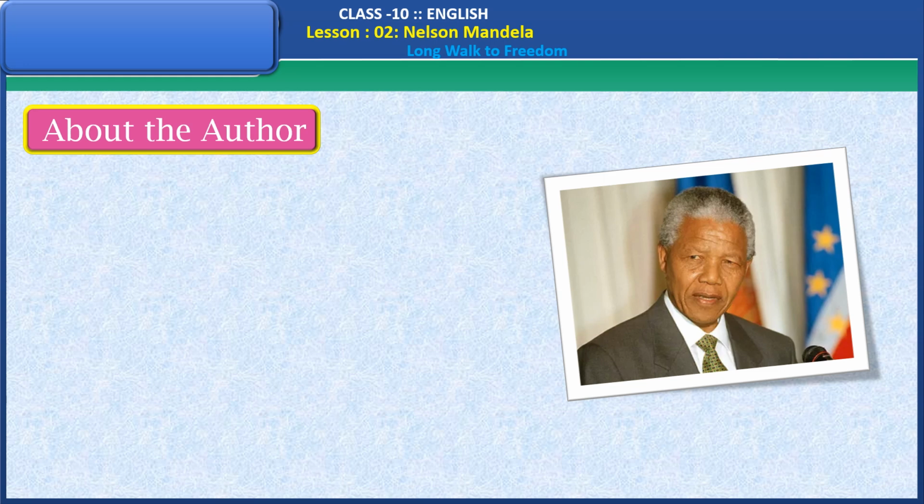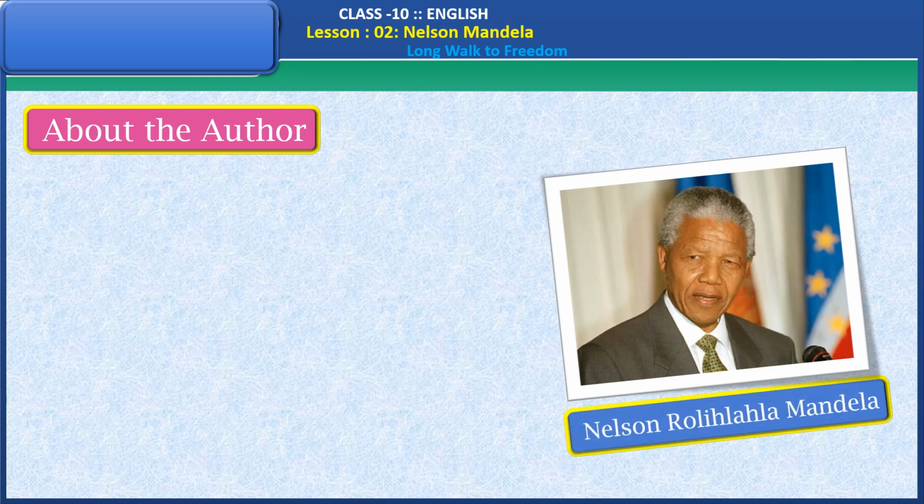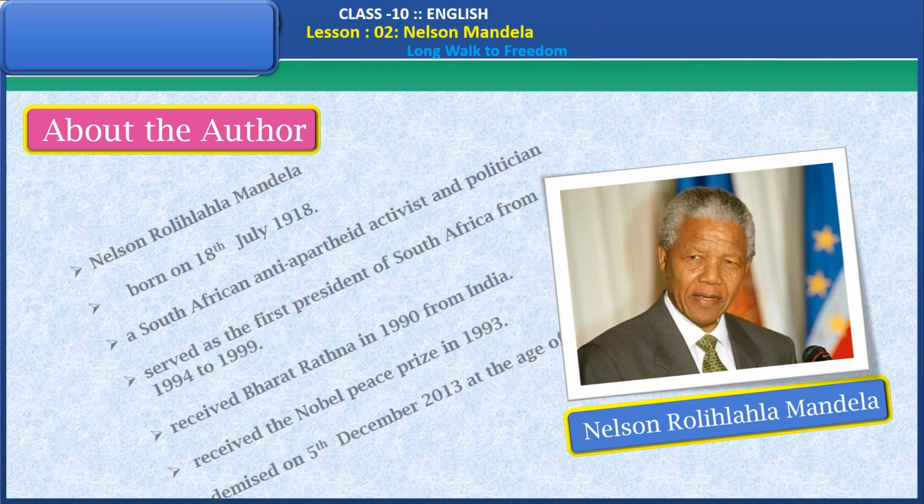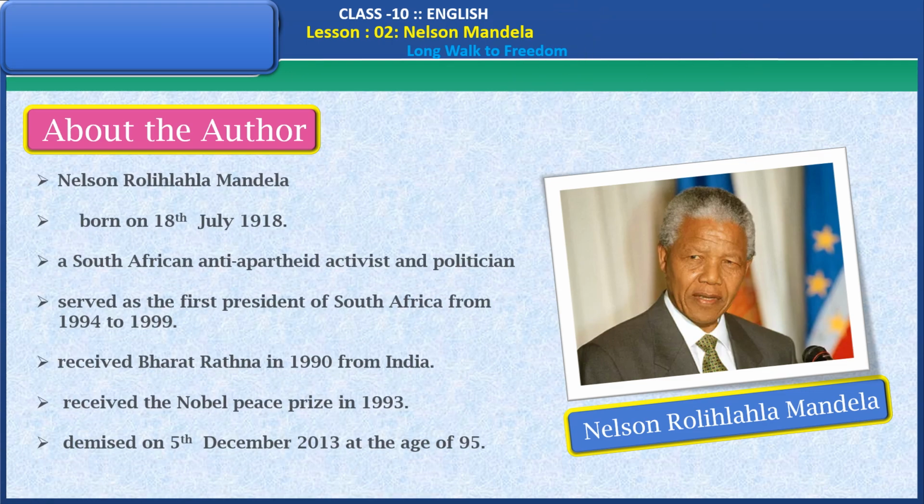About the author. Name of the author is Nelson Mandela. He was born on 18th July 1918. He was a South African anti-apartheid activist and politician.